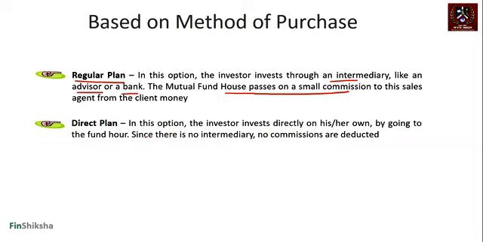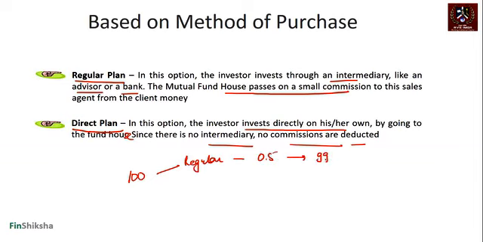If you are aware of how you want to invest and where you want to invest from, you could go into the direct plan on the same fund. In this, the investor invests directly on his or her own, going directly to the fund house. Since there is no intermediary, no commissions are deducted. So if you invest 100 rupees in the regular plan, there will probably be a commission of 0.5 and your investment will be 99.5.